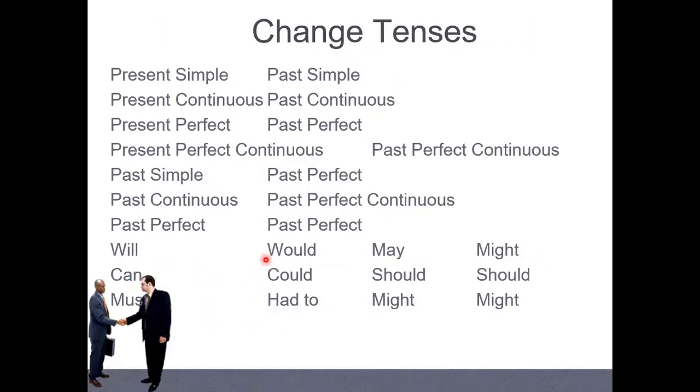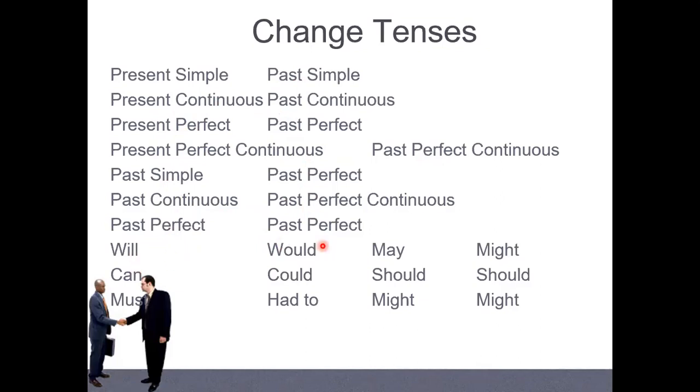So when we change from the tense, don't forget present simple, we change to past simple. Present continuous, we change to past continuous. Present perfect, we change to past perfect. Present perfect continuous, we change to past perfect continuous. Past simple, we change to past perfect. Past continuous, we can change to past perfect continuous. But past perfect, what do we change? What do we change from past perfect, everybody? Stay the same, right? No more change.